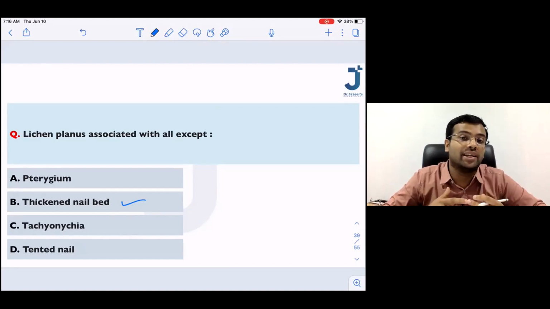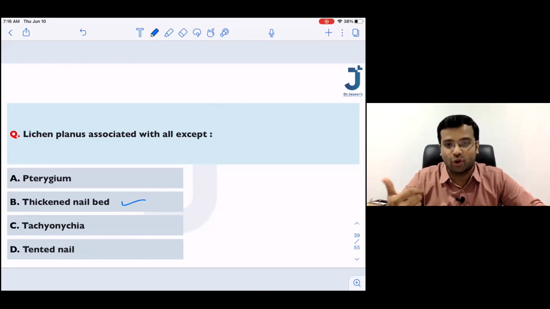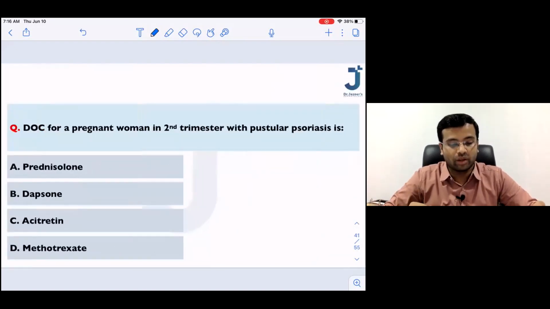So what is happening to the nails? Is it getting thickened or thin? Thinning of the nails, isn't it? Thinning is the most common. Excellent. Easy MCQ.